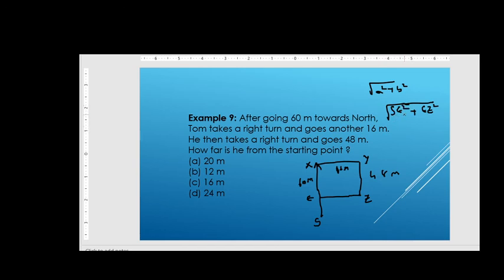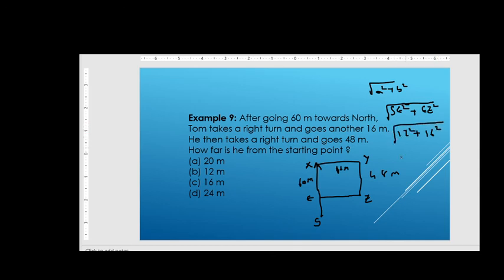SE square means 60 minus 48 friends, right? Because the overall distance XS is 60 and the distance YZ is 48. So we should subtract YZ from XS, then we will get ES, that is 12, right friends? Similarly EZ is nothing but 16.